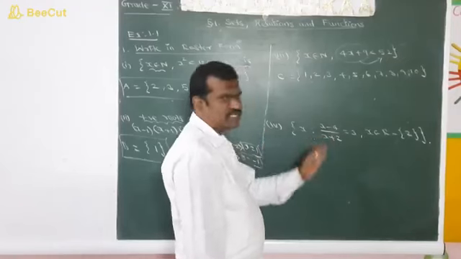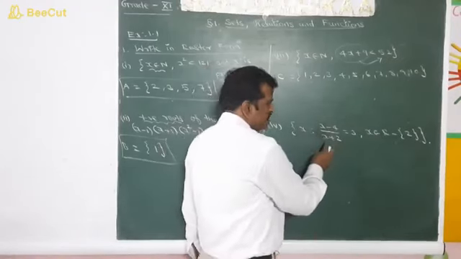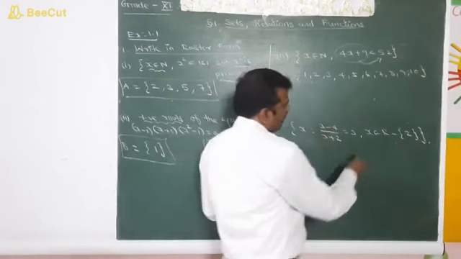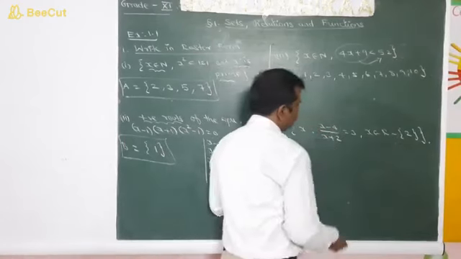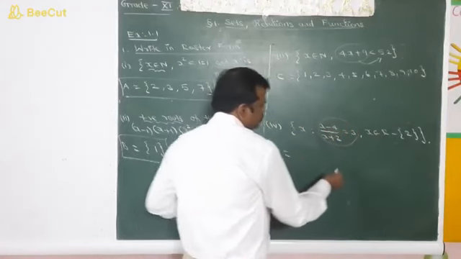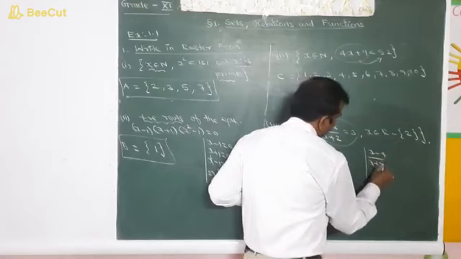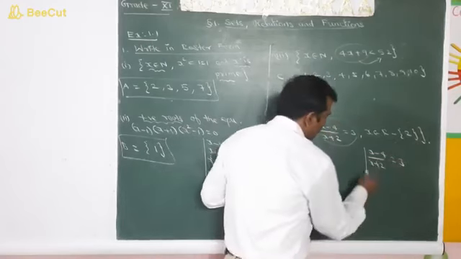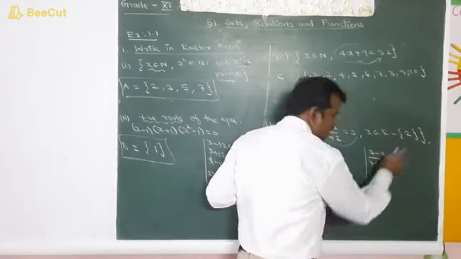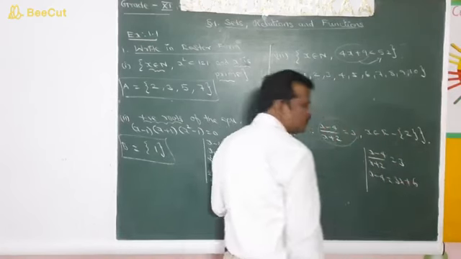Next we move on to the fourth sum. The set of all x where (x minus 4) by (x plus 2) is equal to 3 and x belongs to R minus {-2}. So now we have to solve this equation to find the value of x. x minus 4 by x plus 2 is equal to 3. Now we can cross multiply: x minus 4 is equal to 3x plus 3 twos are 6.